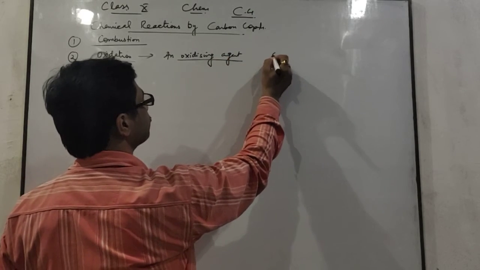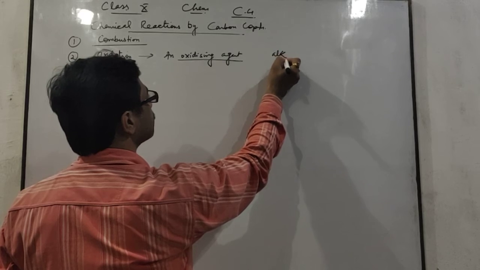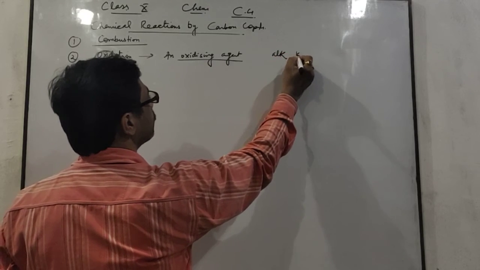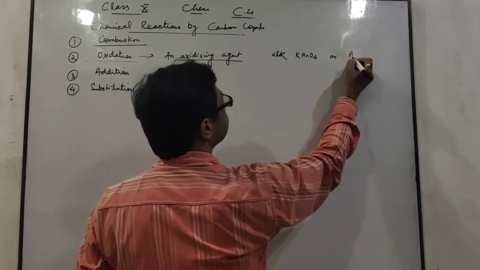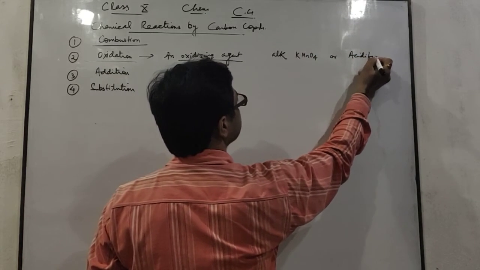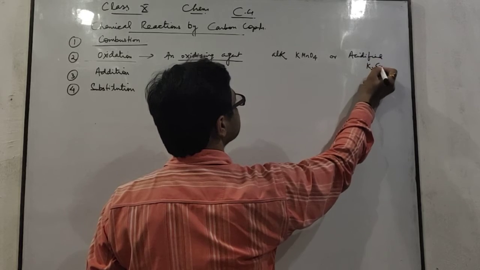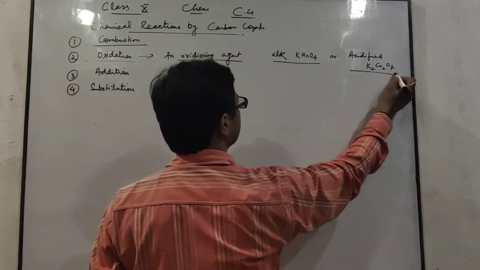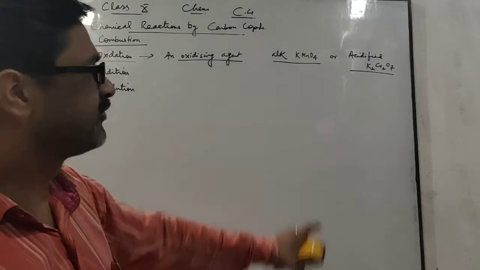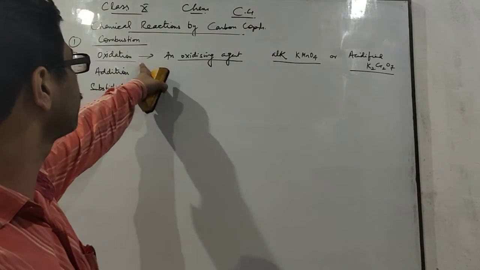This is either alkaline potassium permanganate or acidified potassium dichromate. Any one of the oxidizing agents we can use for this oxidation process.